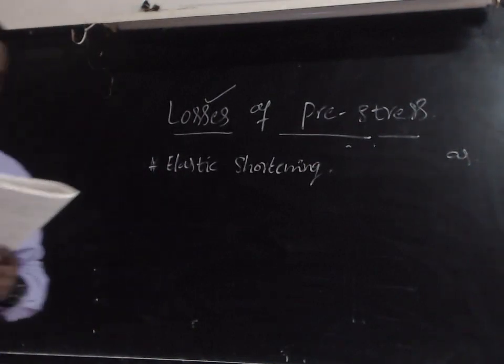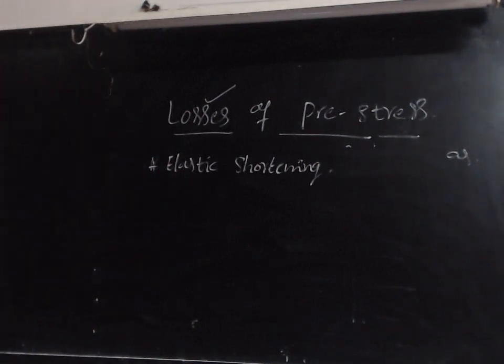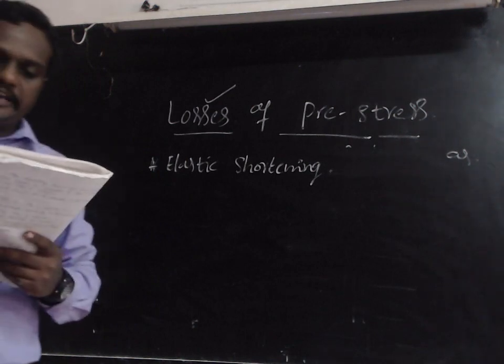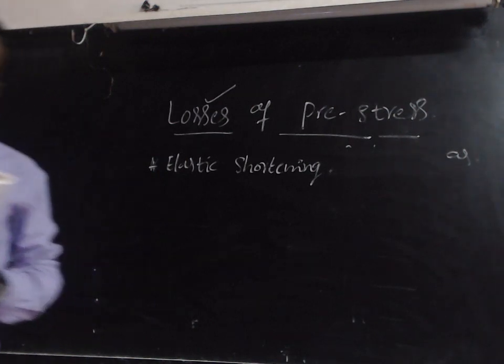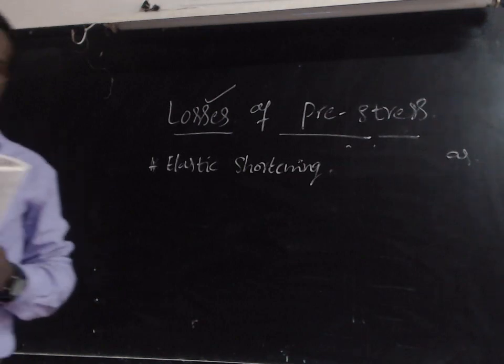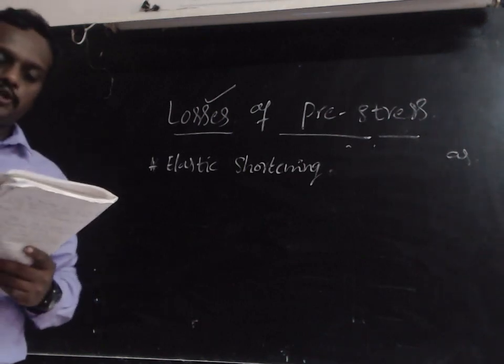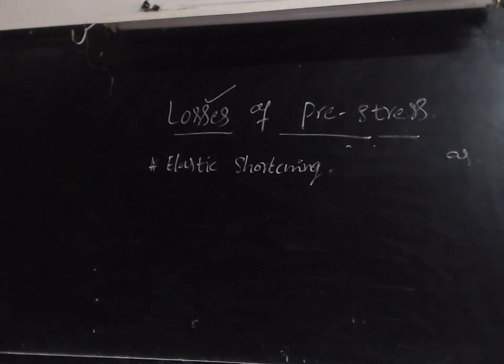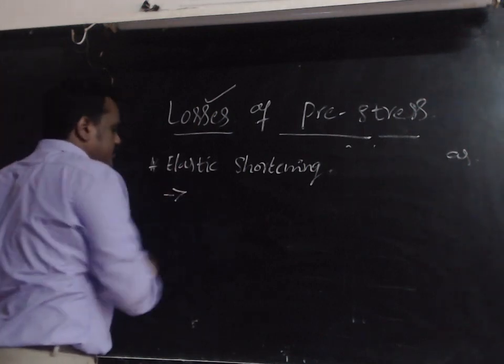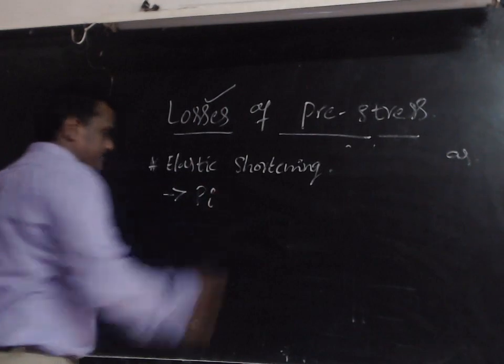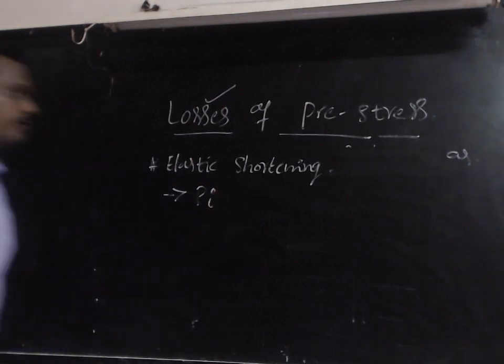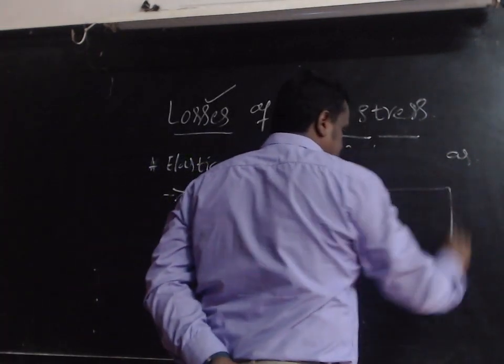When this same force is transferred to the concrete, the concrete element deforms elastically and there will be a strain in the concrete that affects the applied elongation in the steel, reducing the pre-stressing force to PE. The force we initially apply is PI.